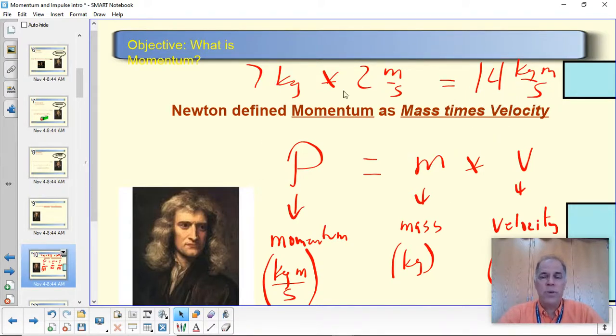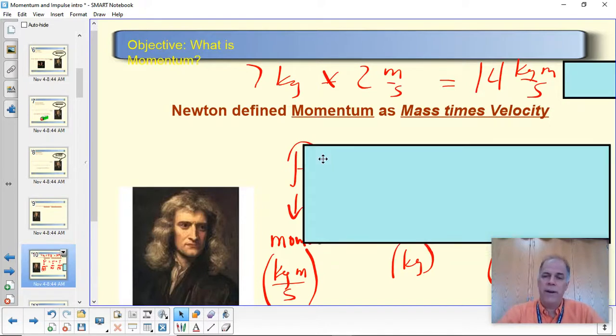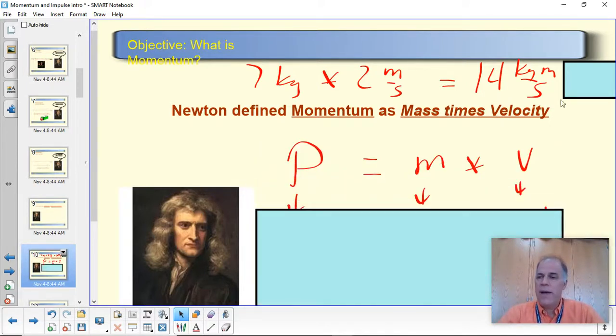Now, this is one of those three-part equations. So if we have any two of them, we can figure out the third. So for example, if we were told that the momentum of the bowling ball is 14 kilogram meters per second, that would be P, and we know the mass of the ball is 7, we can figure out that the speed is 2 by dividing 14 by 7, and we get 2. Okay, so if we know any two of these, we can figure out the third. All right, let's put that back away here.